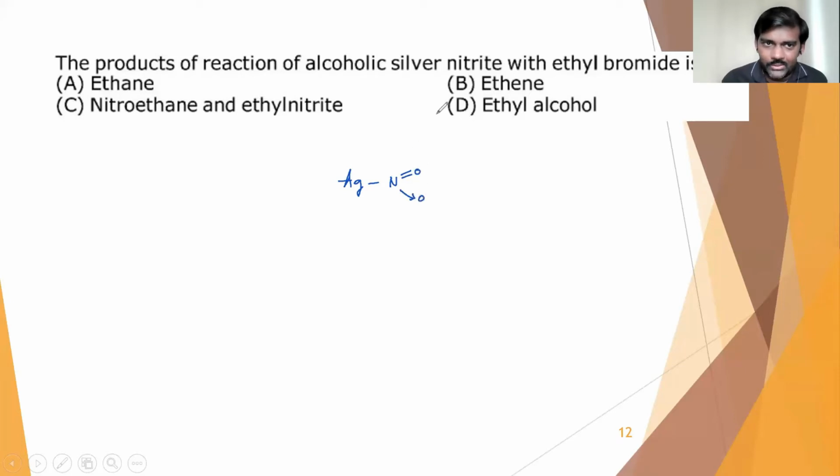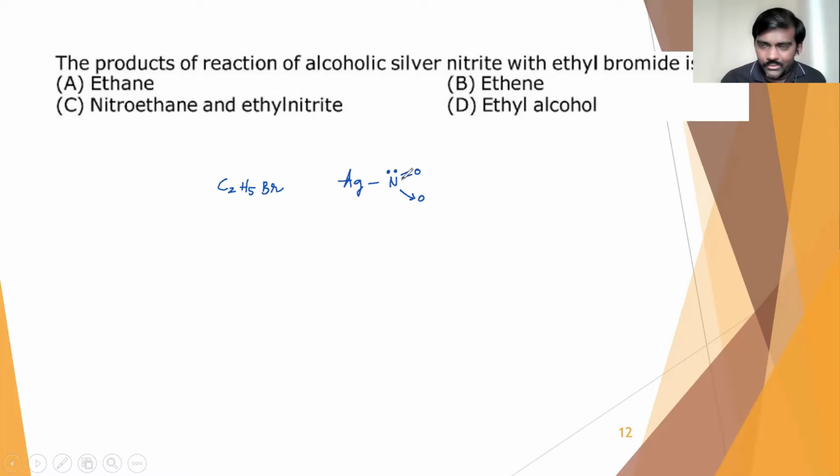And here in silver nitrite, again it is a covalent salt only, covalent compound. So there nitrogen holds the key. That means it is the reactive center. With alkyl halide, here ethyl bromide, C2H5Br, that alkyl part will be reacting with that nitrogen.